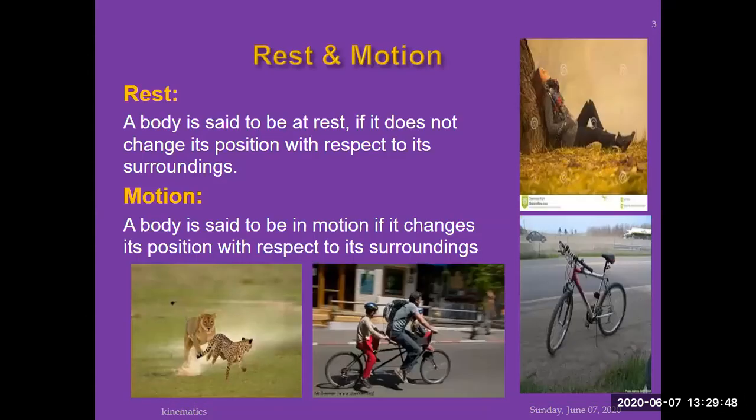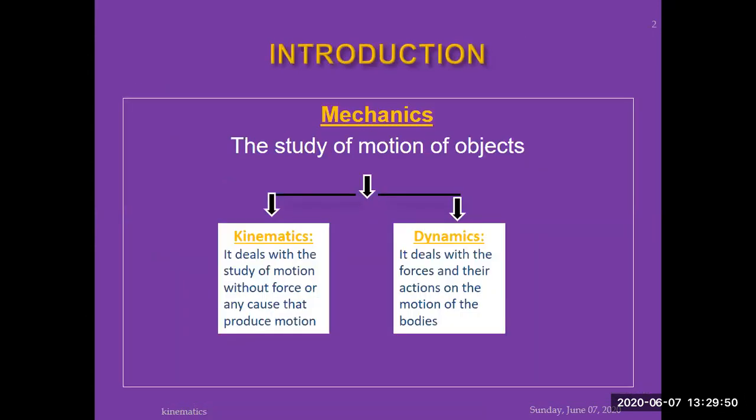So let's revise the main points. We study the motion of objects in mechanics. It has two branches, kinematics and dynamics. Kinematics is the branch of physics in which we study the motion of objects without reference to force, without considering the force.